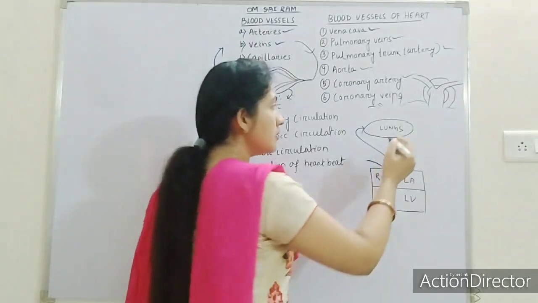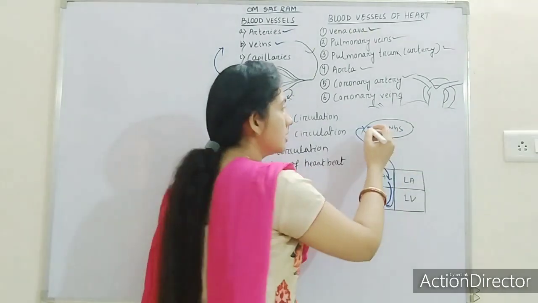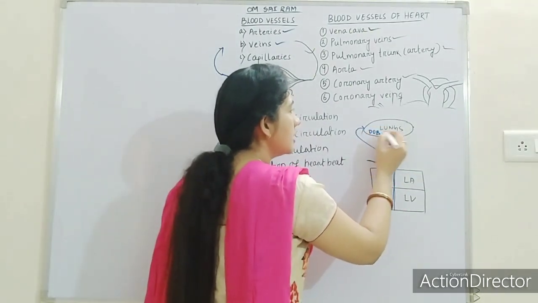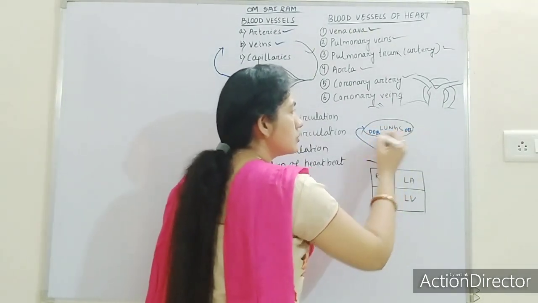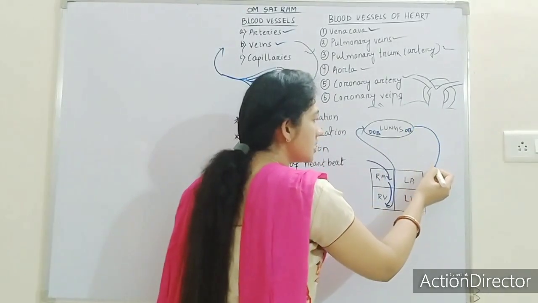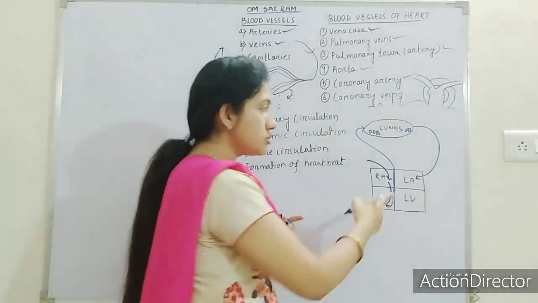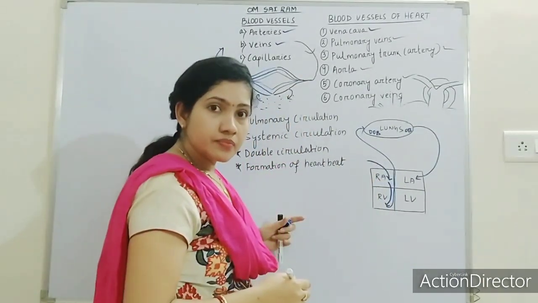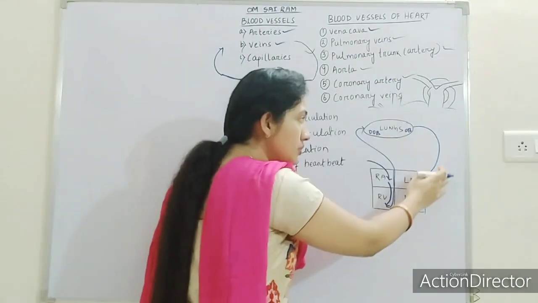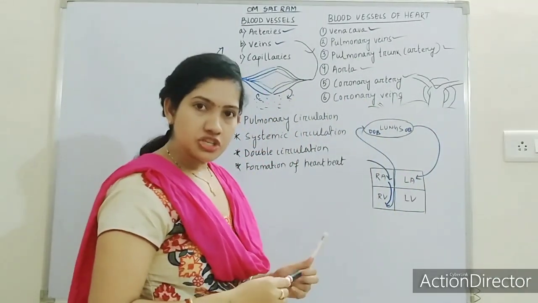Now the lungs will give the oxygenated blood to the left side of the heart, that is to the left auricle. Up to this process is known as pulmonary circulation.